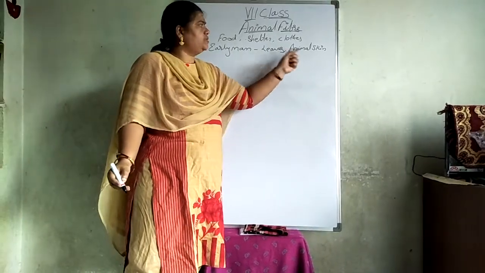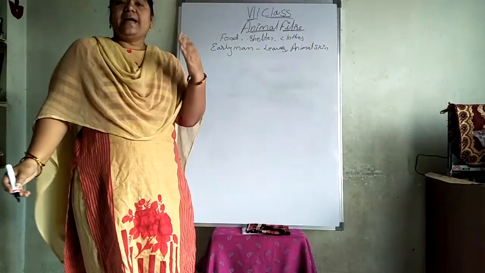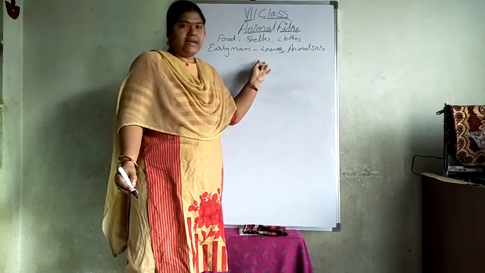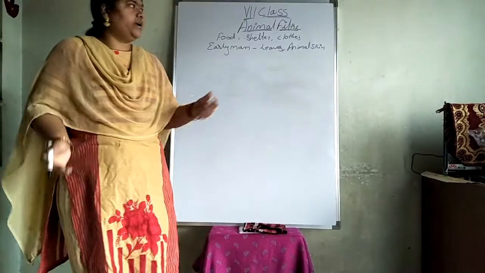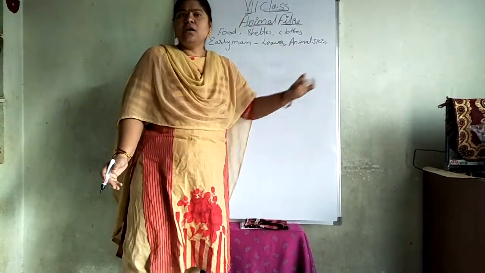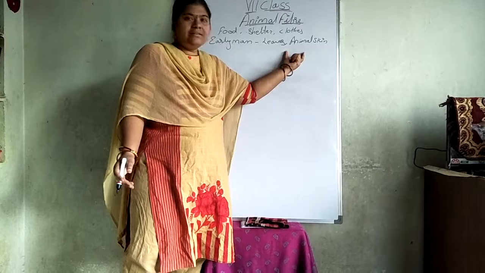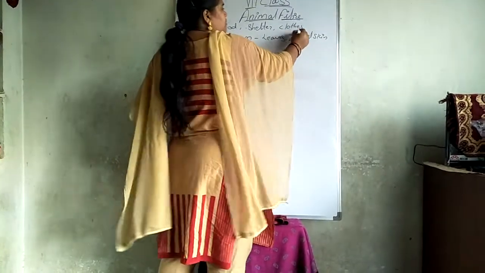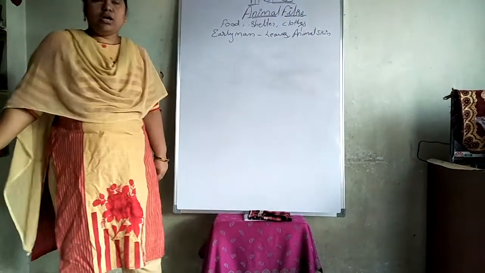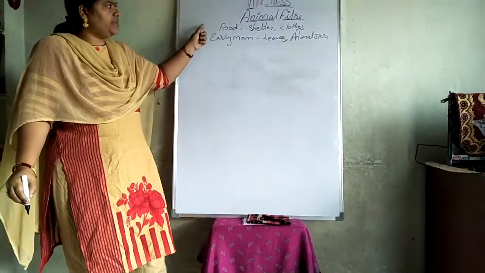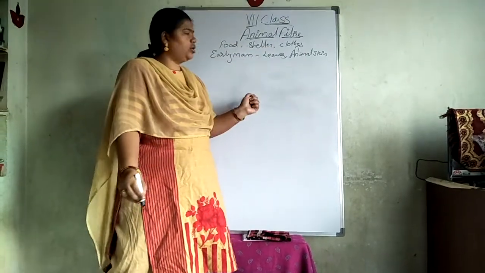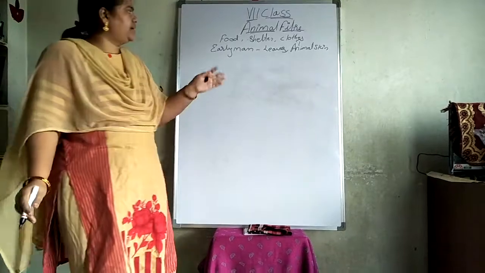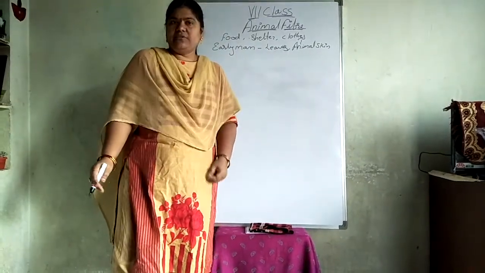Teacher, will we say that leaves and animal skin are also clothes? Yes. At that time, they were not that much civilized. So at that moment, they used to cover their body by using leaves and animal skin. Animal skin is also protecting the human body, so we say that animal skin is also a cloth. Did you understand what are the very important things for human beings? Food, shelter and clothing.